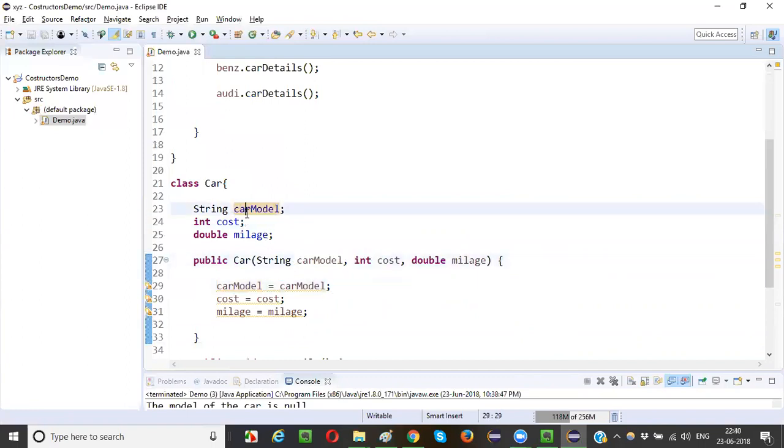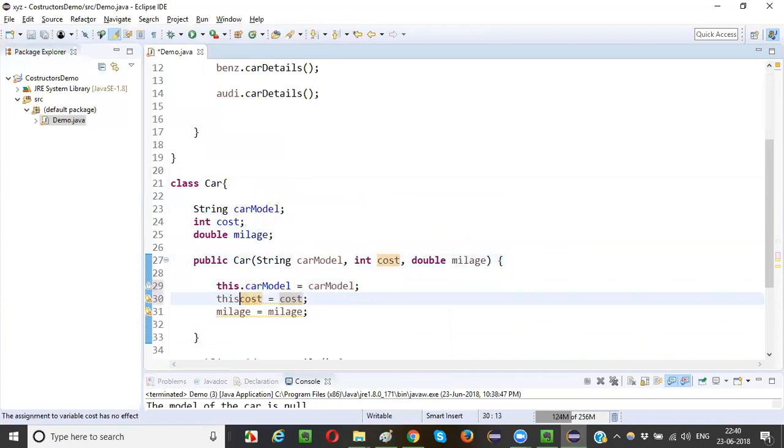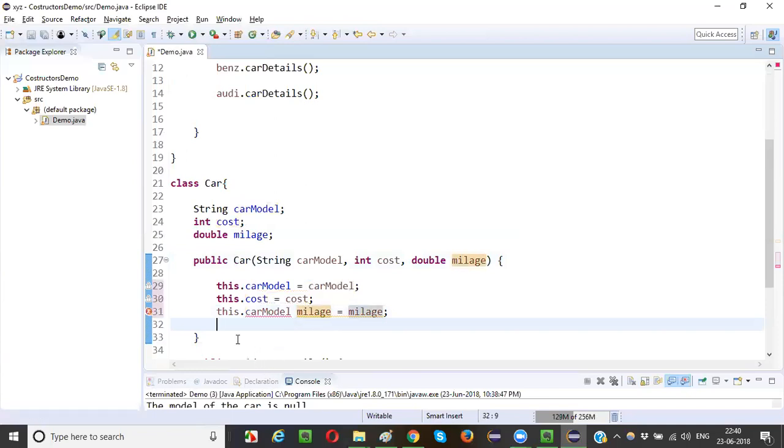Simple, guys. To differentiate the variables from the parameters, you have to use the this keyword, guys. This dot. This is a predefined keyword in Java. Control Z. Okay. This dot mileage.